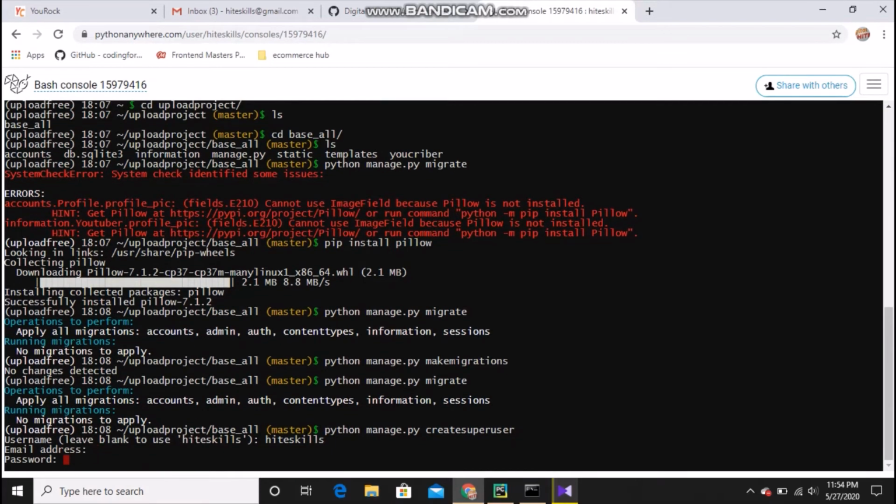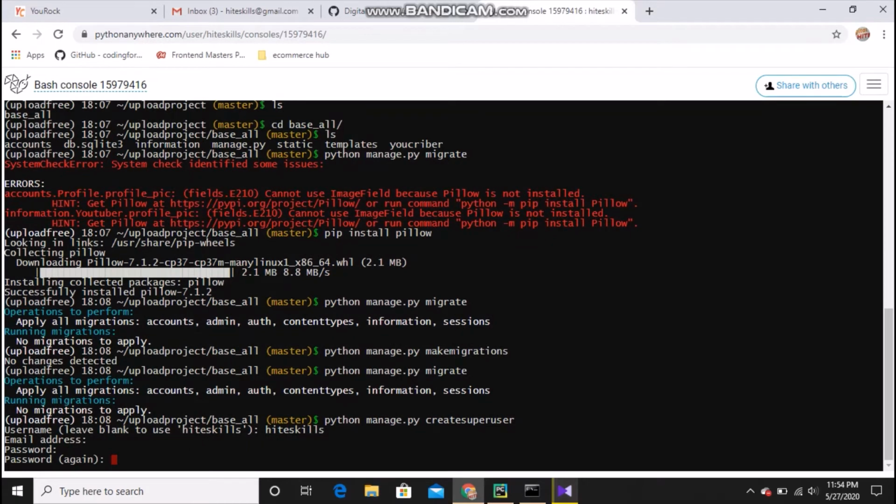I don't want to give anything, just hit enter. Password, give whatever you like. While you're typing, it will not show you the password, as you know, and it will ask me to enter it again.